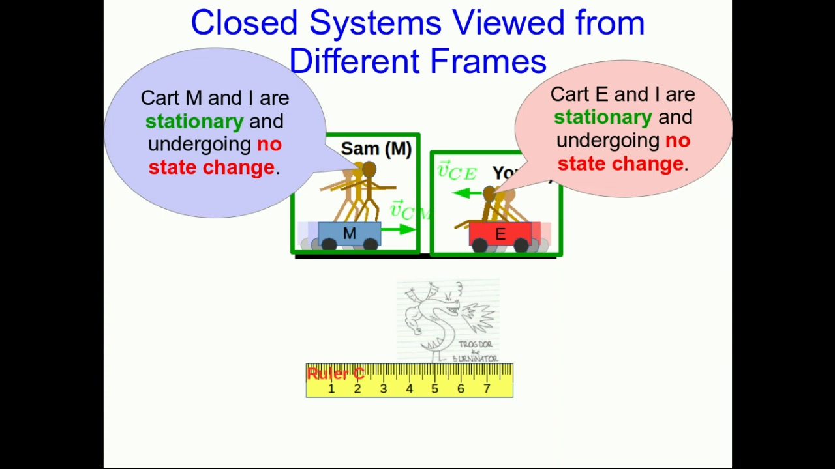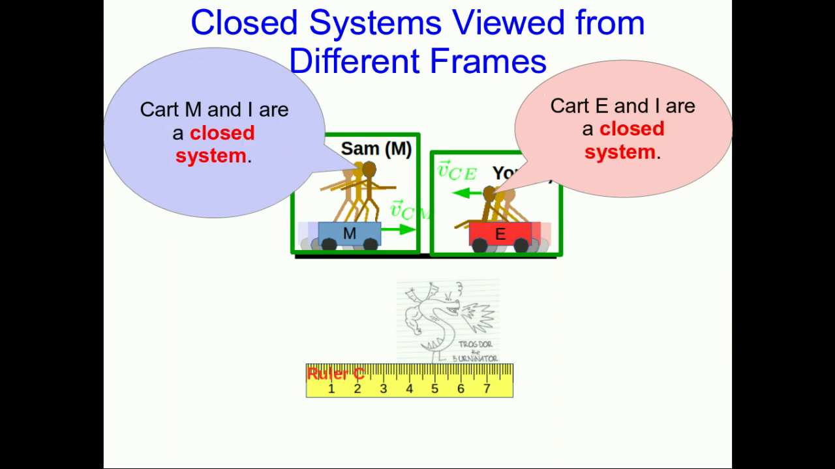Now, as far as you are concerned, in your own frame, you are stationary. And assuming you're not jumping up and down on your cart or doing anything like that, you're also undergoing no state change. All the same is true for Sam. And so you believe you are in a closed system. According to all your measurements, you're in a closed system, and the same goes for Sam.